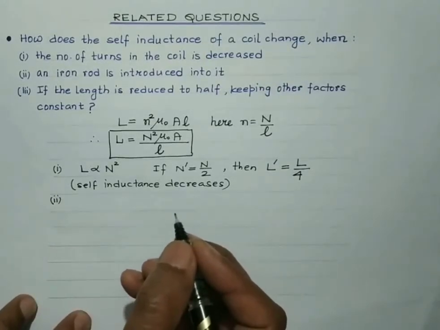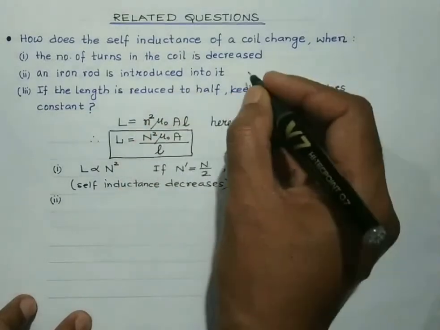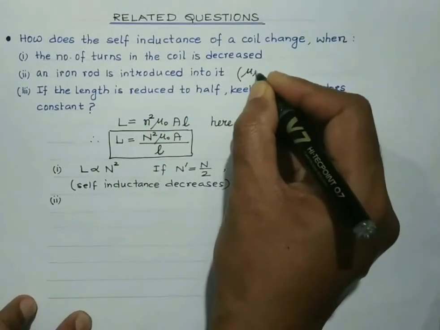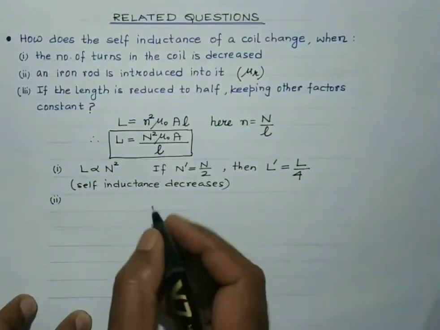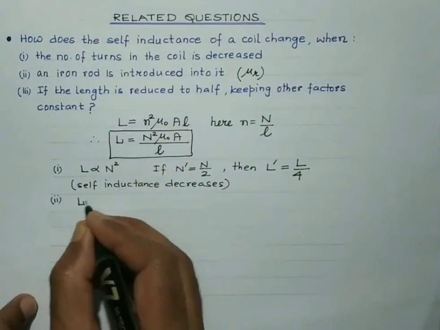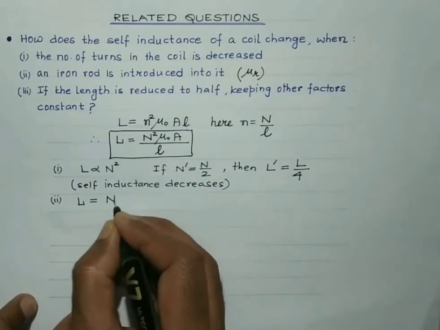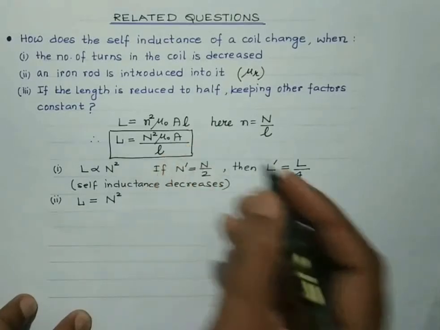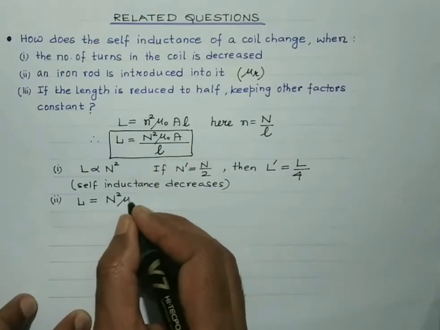An iron rod is introduced into it. When an iron rod, say, of relative permeability mu r is introduced, then the self-inductance of the coil in this case would be given by N square, and in place of mu naught, we will write mu.